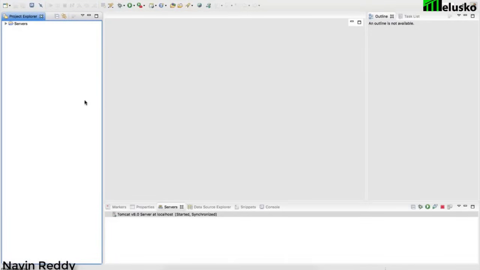So what we are going to do now is try to understand what are the tools we require. And as you can see, I have already opened Eclipse here. Now the question arises, which are the available options you have? Again, you can go with any IDE which you prefer. Maybe if you are in love with NetBeans, or IntelliJ, you can go with that. The same example which we are doing here will work there as well, right? So we have Eclipse, we have NetBeans, we have IntelliJ.